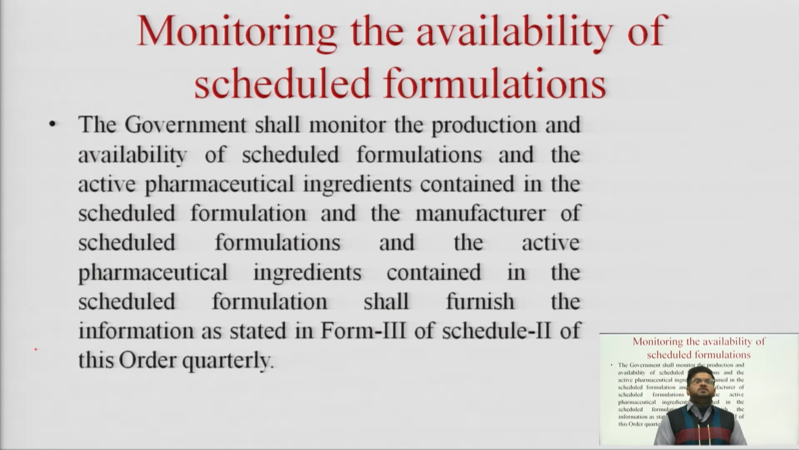Then another is monitoring the availability of scheduled formulations. So, the government shall monitor the production and availability of a scheduled formulation and the active pharmaceutical ingredient contained in the scheduled formulation. The manufacturer of scheduled formulation and the active pharmaceutical ingredient contained in the scheduled formulation shall furnish the information as stated in form 3 of schedule 2 of this order quarterly. What is this form 3 of schedule 2? That we will see in the other slides.